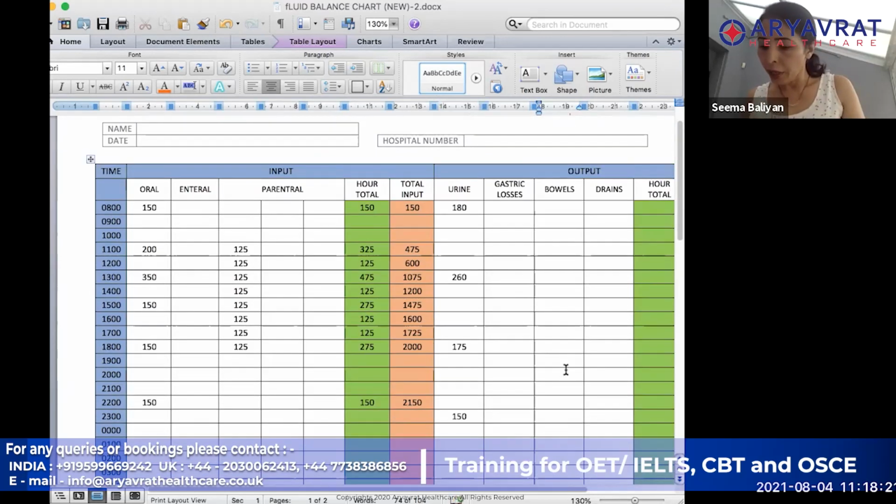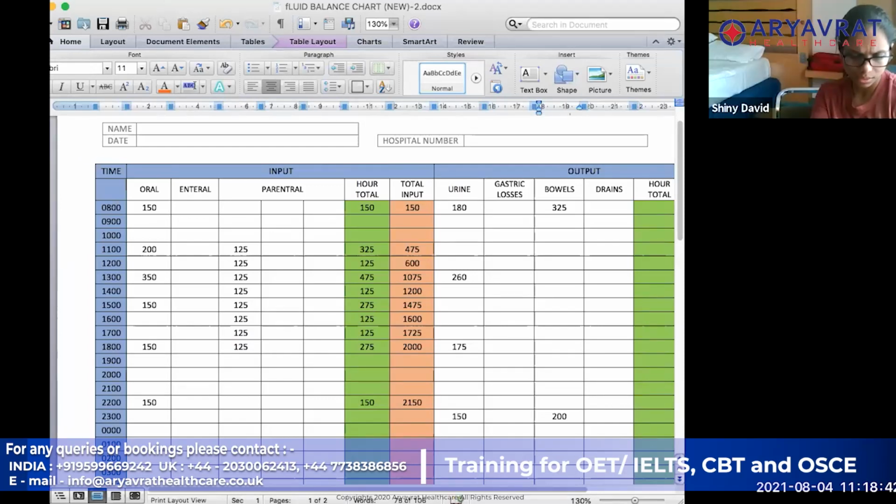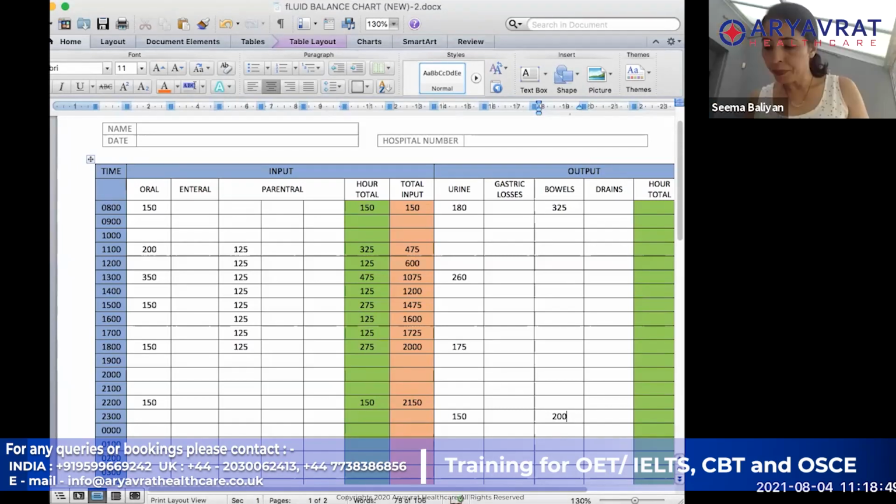Now if I see gastric losses, they have not said anything. Bowels, twice the patient has opened, one at 8 o'clock, which was 325, and again at 2300 hours, which was 200. Ma'am, bowels was at 325. Correct, ma'am. Okay, so 325 and 200 was the bowels.